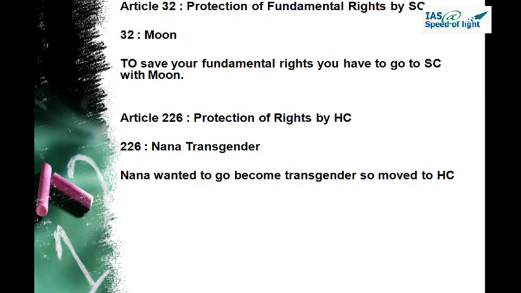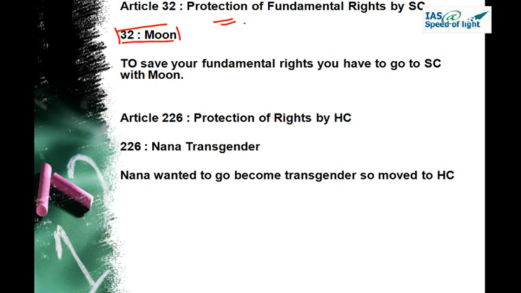Article 32. 32 is Moon. Protection of fundamental rights by Supreme Court. To save your fundamental rights, if you go to Supreme Court, you have to go with a moon, okay, with moon. So you should have moon with you. So see a picture where you're carrying moon in your hands and then you are going to Supreme Court and asking them to save the fundamental rights. So moon 32, we are relating it with the protection of fundamental rights by Supreme Court.